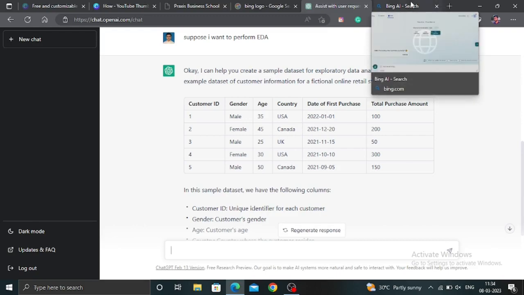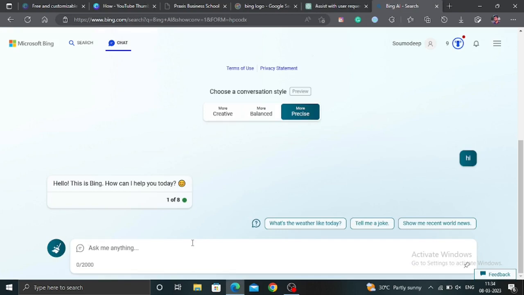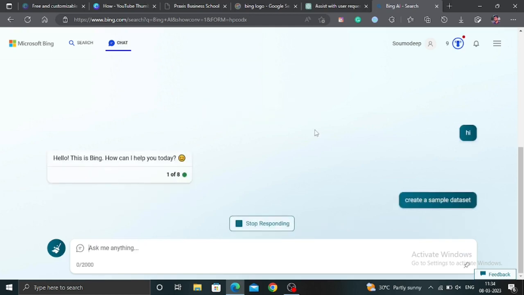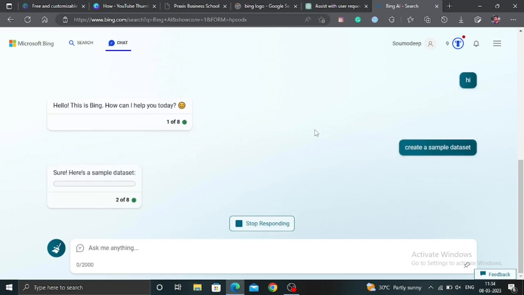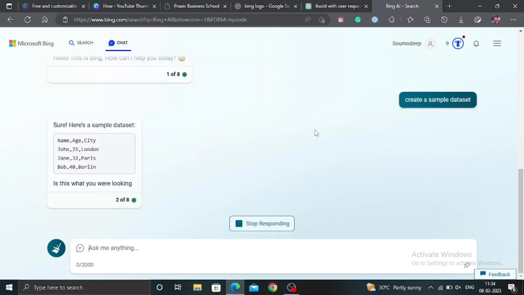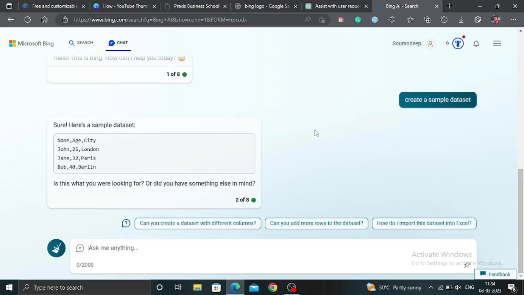Now let's ask the same question to Bing. Create a sample data set. Let's see what Bing comes up with. Bing also started to write and created a sample data set.